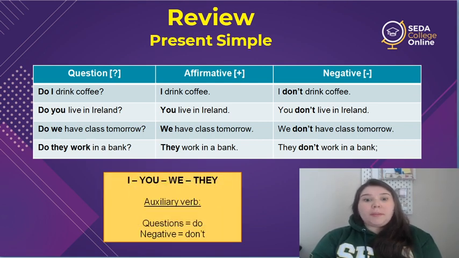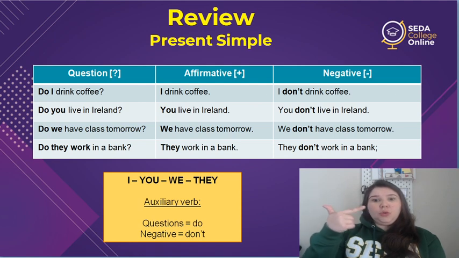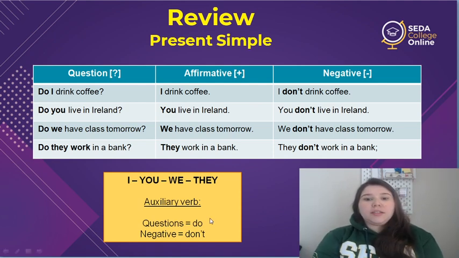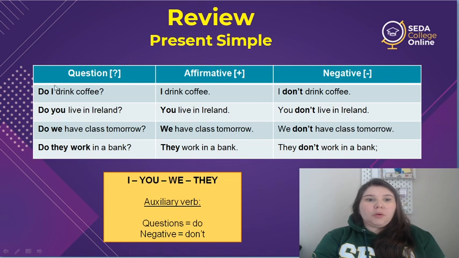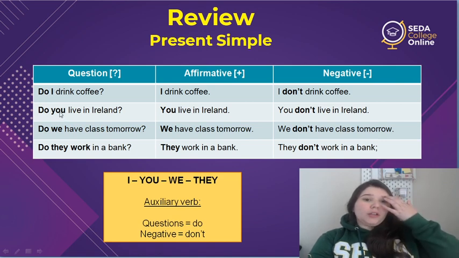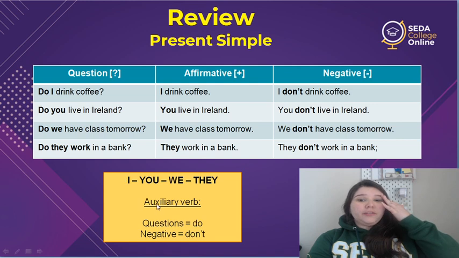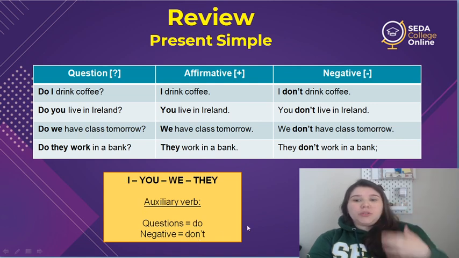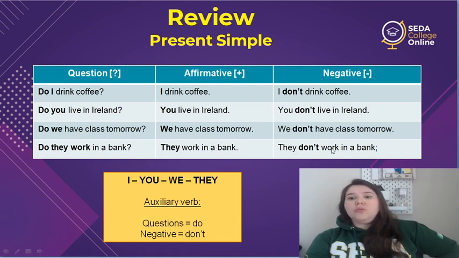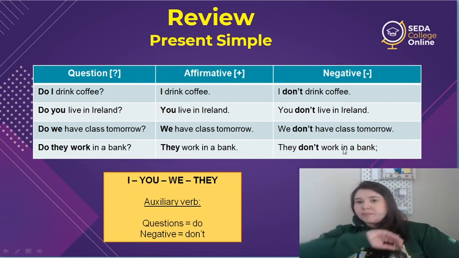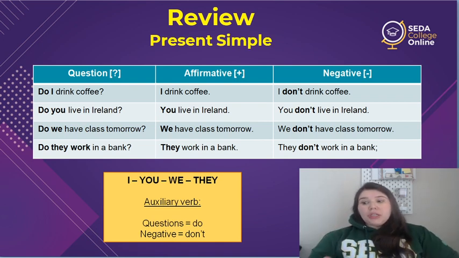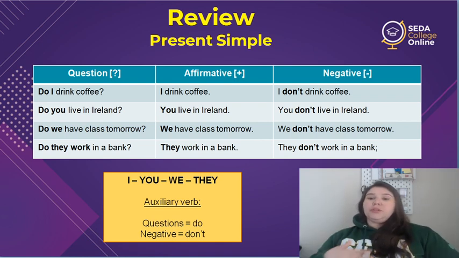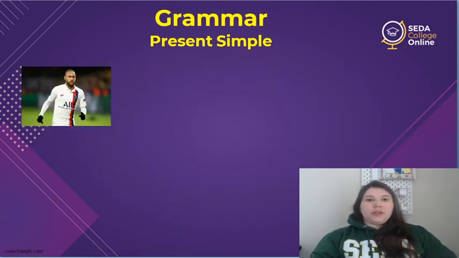So just to remember, I, you, we, and they. The auxiliary verb is do for questions. So every time we ask a question in the present simple, we use do before I, you, we, and they. And for negative sentences, we always use don't, like they don't work in a bank. All right? Simple. So today we're going to continue with the present simple, but we're going to see something different.